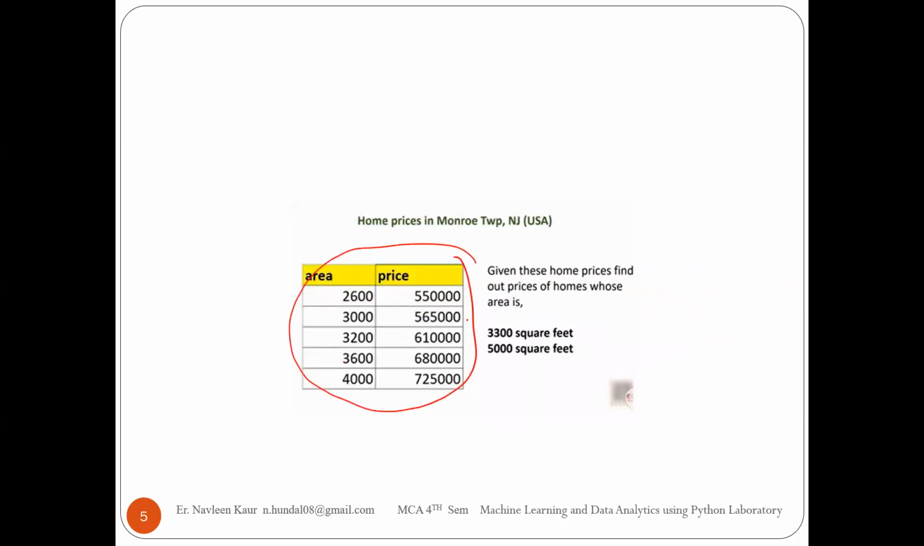Now, given these home prices, what are our expectations from our machine? This is the data we have fed. Our expectations are that for a new value, it gives us the output. What will be the output for a house of 3300 square feet?